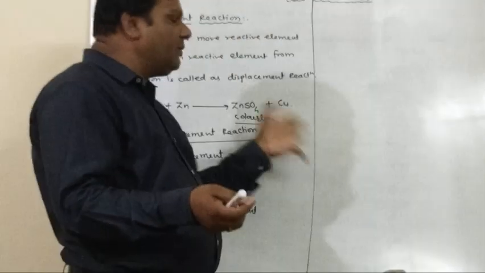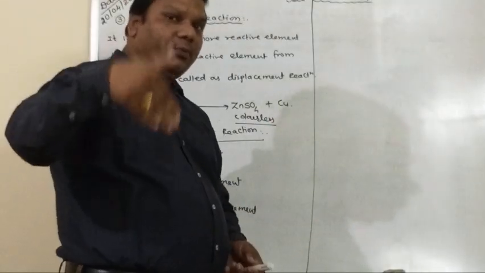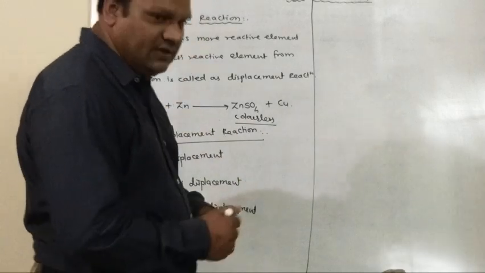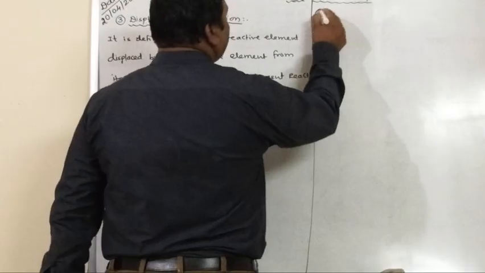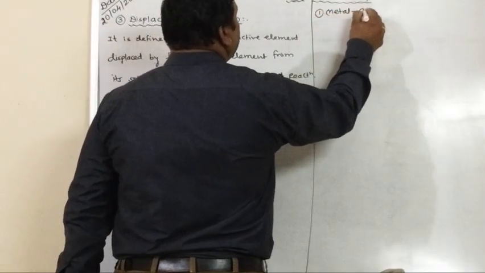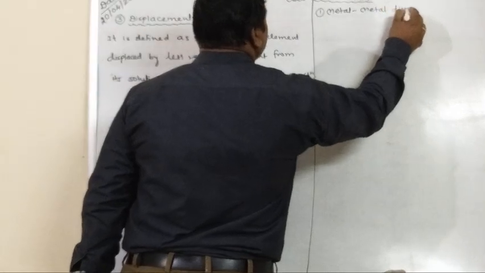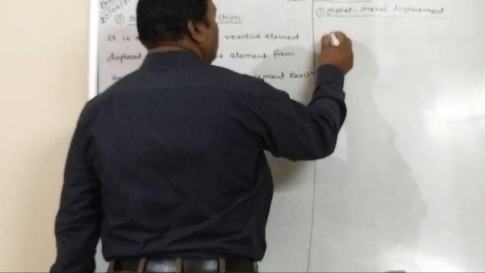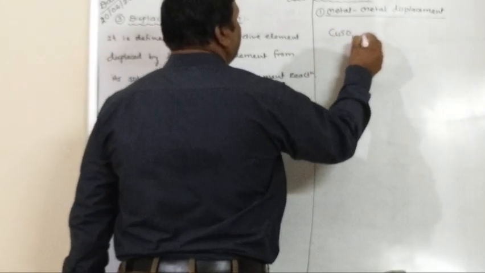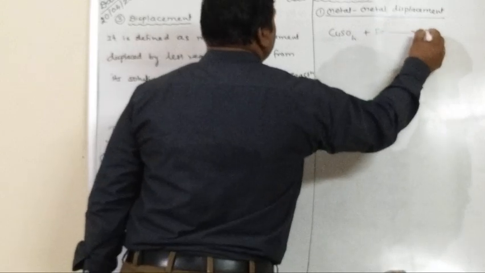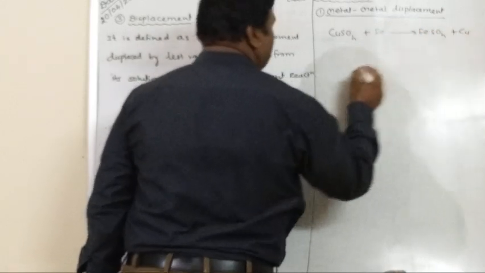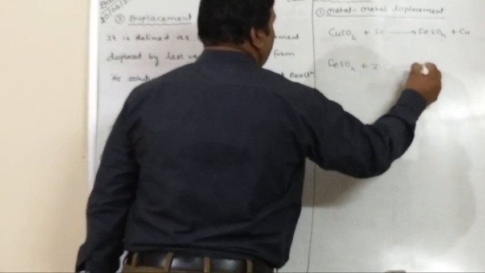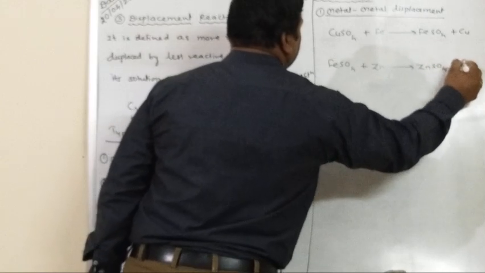Metal-metal displacement means the less reactive metal is displaced by the more reactive metal from its solution. Another example of metal displacement: copper sulfate reacts with iron to get iron sulfate and copper. Second, iron sulfate reacts with zinc to get zinc sulfate and iron.